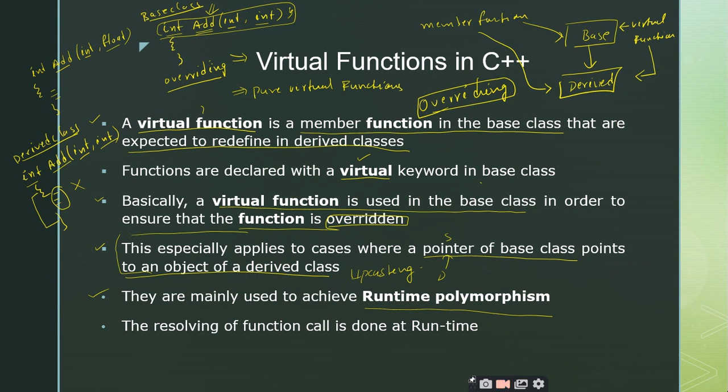This is one of the important viva questions. How can you implement compile time polymorphism? By making use of the overloading concept. Super. Then how can you implement runtime polymorphism? By making use of virtual functions. Right? So runtime polymorphism is implemented using virtual functions, and compile time polymorphism is implemented using, what is that concept?